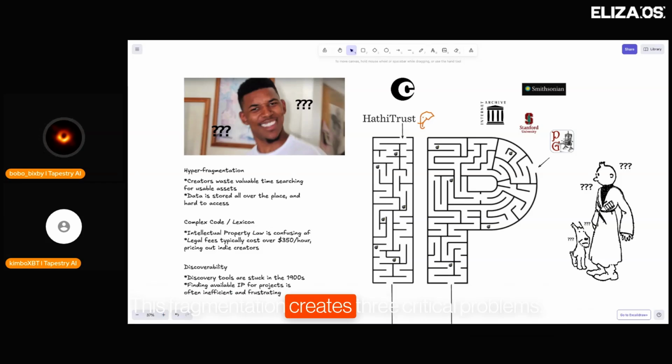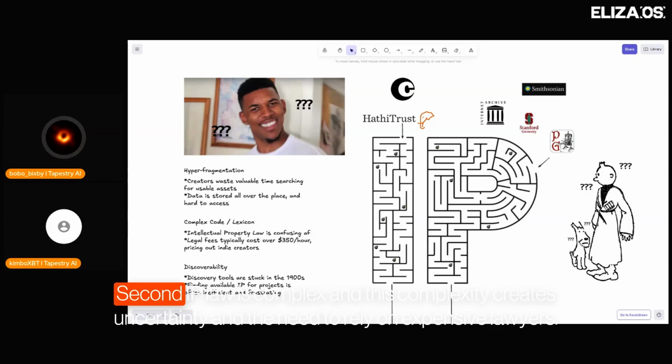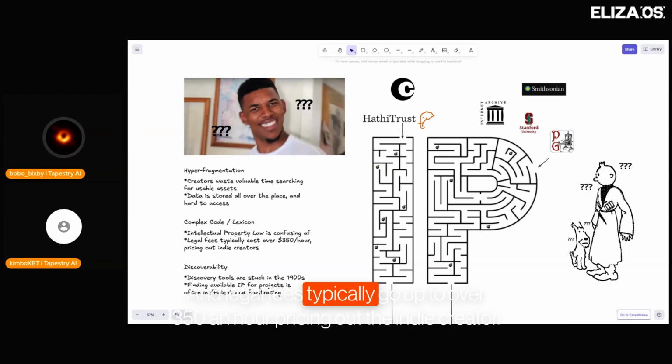This fragmentation creates three critical problems. First, discovery is tough. Creators waste valuable time searching for usable assets. Data is stored all over the place and hard to access. You basically need to be a graduate level librarian just to track down what's out there. Second, IP law is complex, and this complexity creates uncertainty and the need to rely on expensive lawyers, and legal fees typically go up to over $350 an hour, pricing out the indie creator.